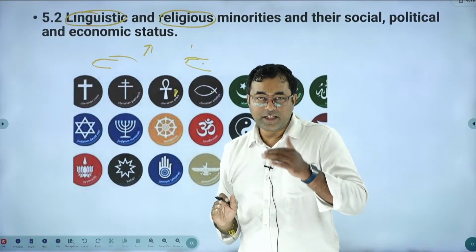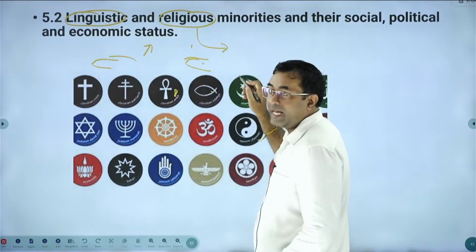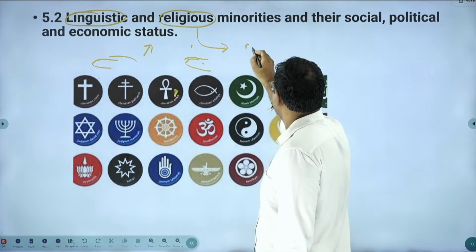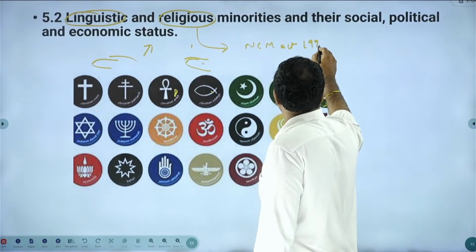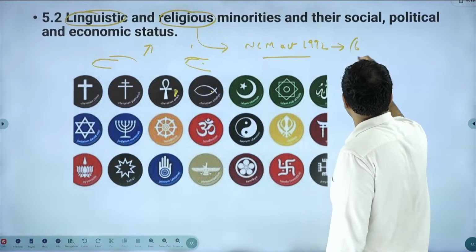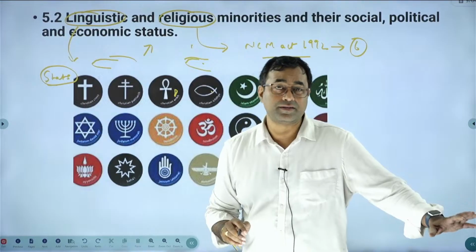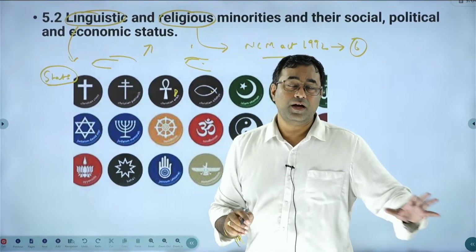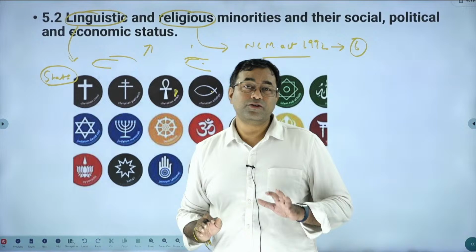Religious minorities means the government has passed a particular act, the National Commission for Minorities Act 1992, in which they have recognized 6 religions as minorities. Likewise, all sections of people who speak other languages are called linguistic minorities.